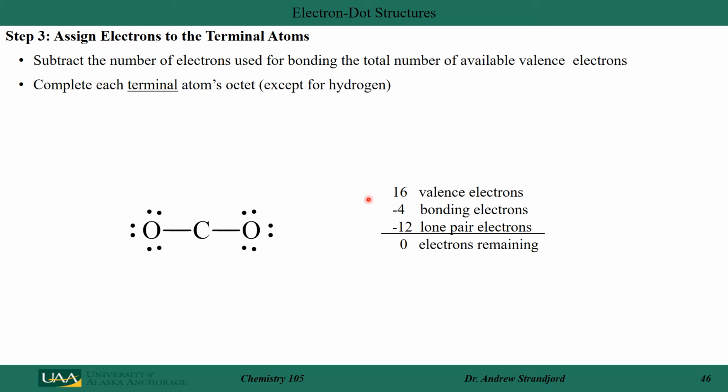When I do that, I started off with 16 valence electrons. I used 4 of those to form a bond between the carbon and oxygen, and I just added 12 electrons, 6 to each oxygen, to give them octets. That gives me 0 electrons remaining.